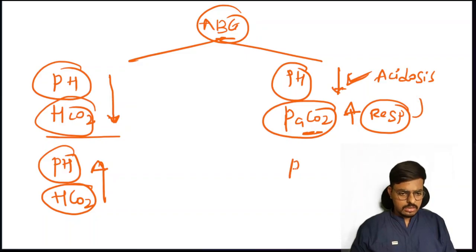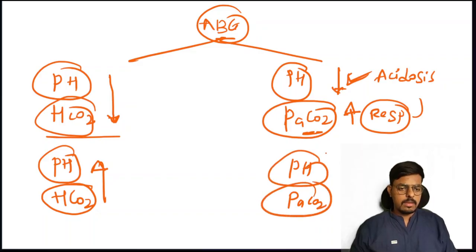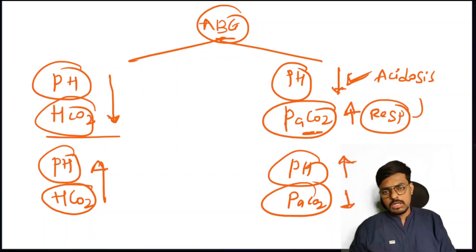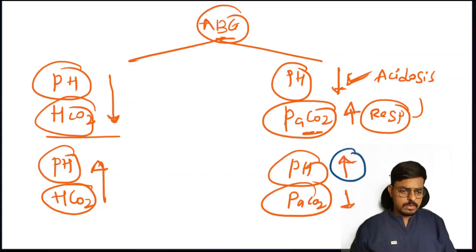Again, come here: pH and PaCO2. pH is increasing and PaCO2 is decreasing. pH increasing means alkalosis, and PaCO2 decreasing means again a respiratory problem.